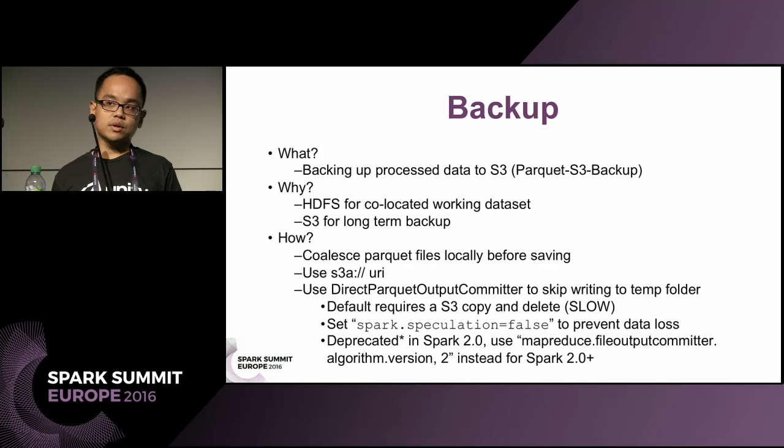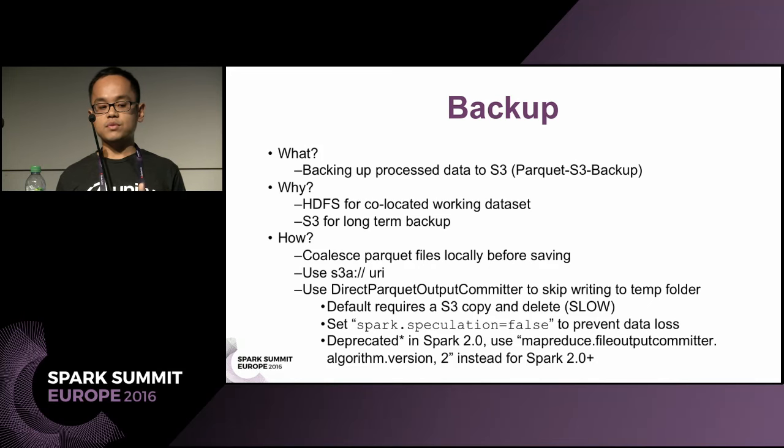When saving to S3, we first coalesce Parquet files locally before saving, as S3 also has a small files problem, same as HDFS, so you want the ideal size. We also use the S3A protocol, which is the newer protocol that can handle files up to 5 terabytes, and it's also faster than the older ones.